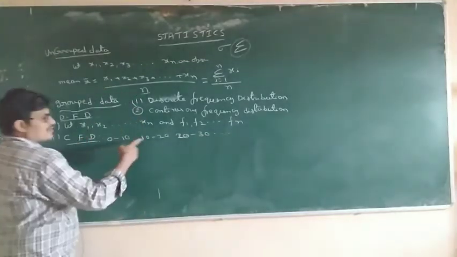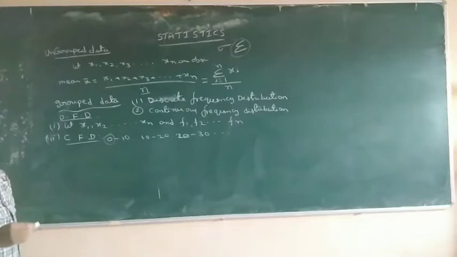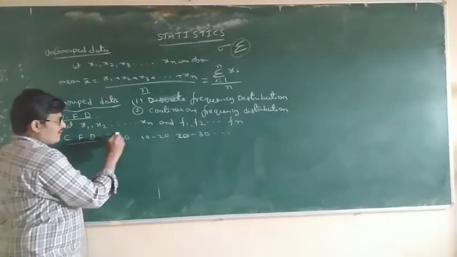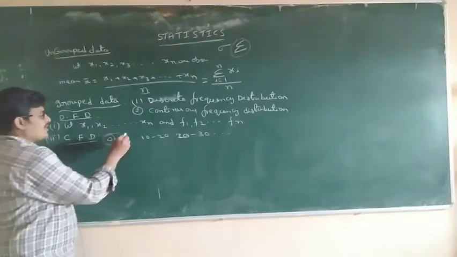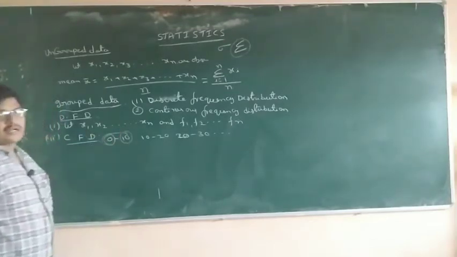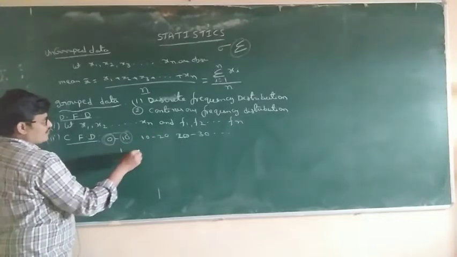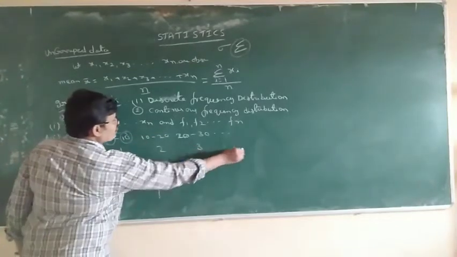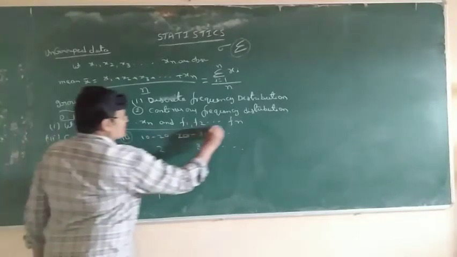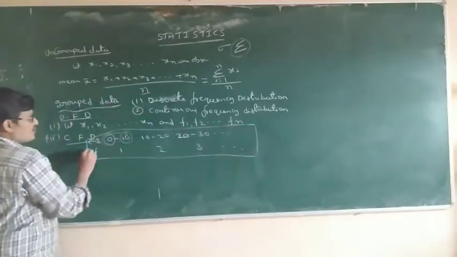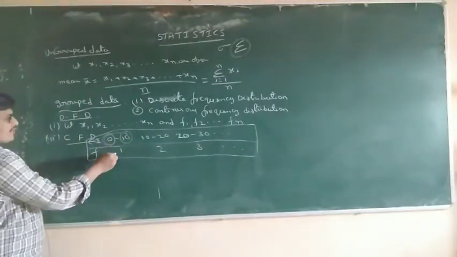In the interval, the first one is called the lower class limit and the second one is called the upper class limit. So we are given class intervals and frequencies.